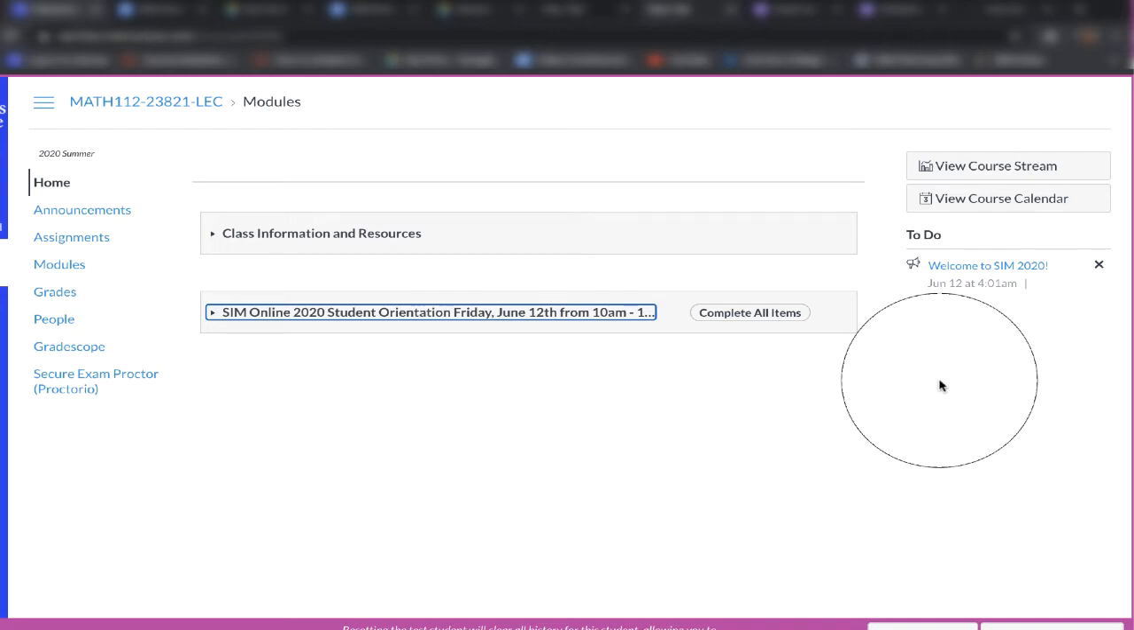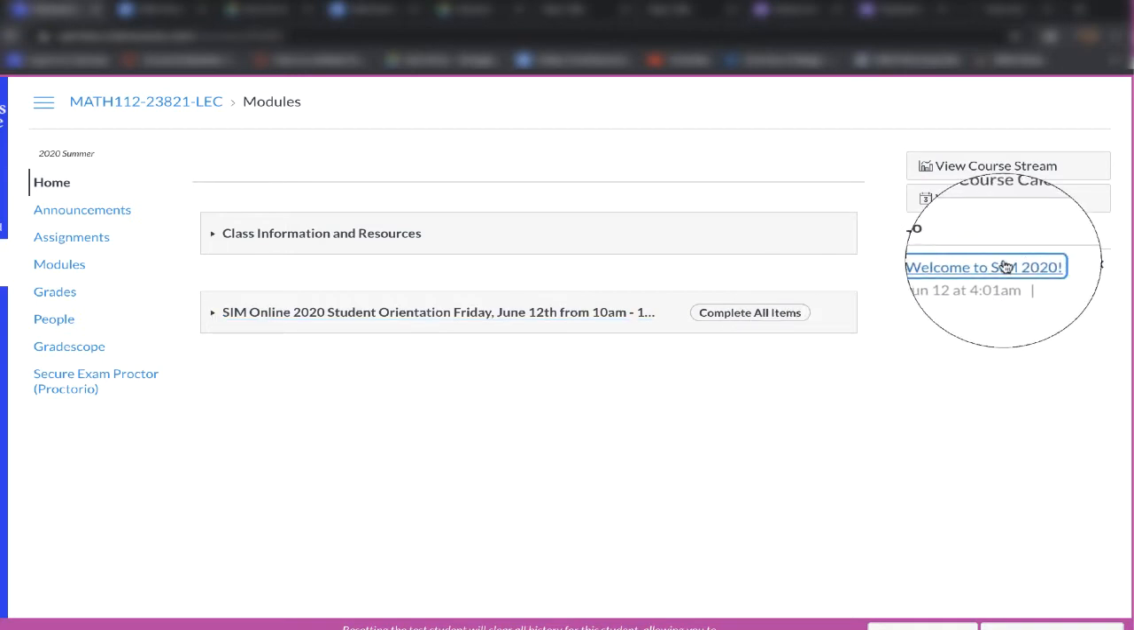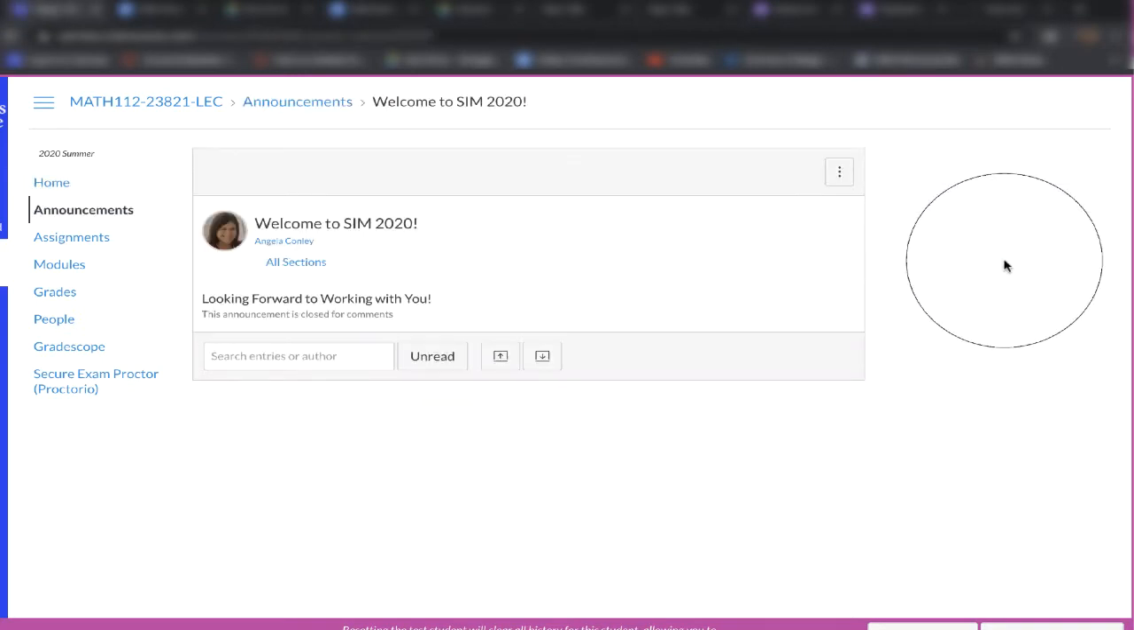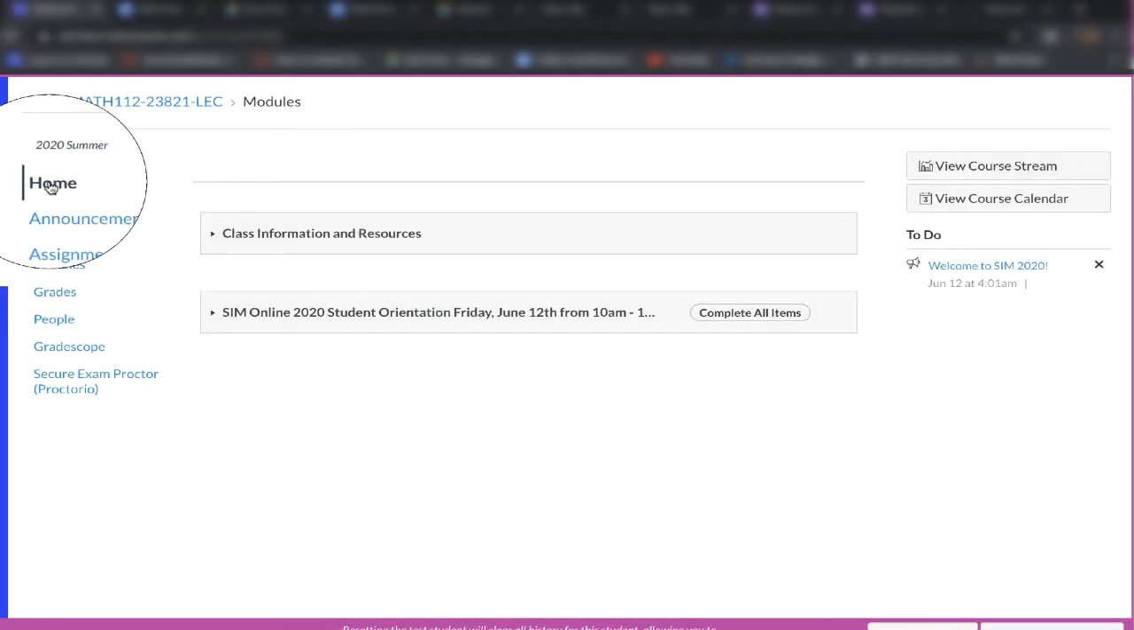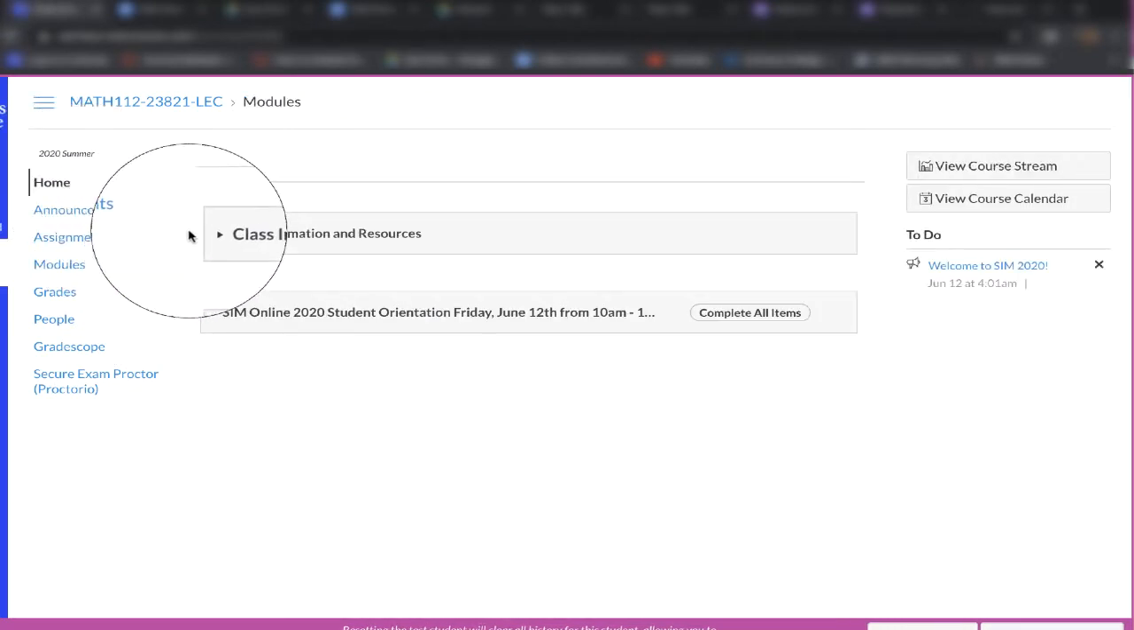Welcome to your Canvas site. Please notice the to-do list on the right. That will usually have items for you to check off or announcements that are important. And then always go to the home page if you want to reset and see what else is in other